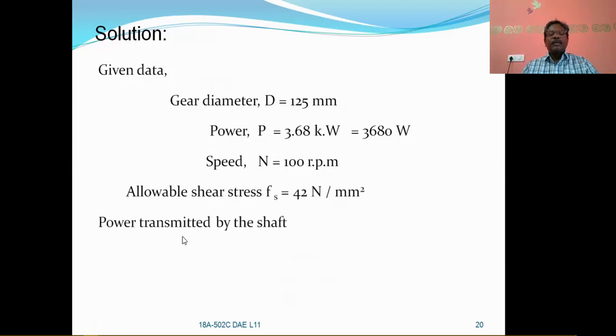The formula for power transmitted by the shaft is simply P is equal to 2 pi N T by 60, where N is in revolutions per minute, hence the 60 is there, P is in watts and T should be in Newton meters. So you are going to get the torque or twisting moment in Newton meters.